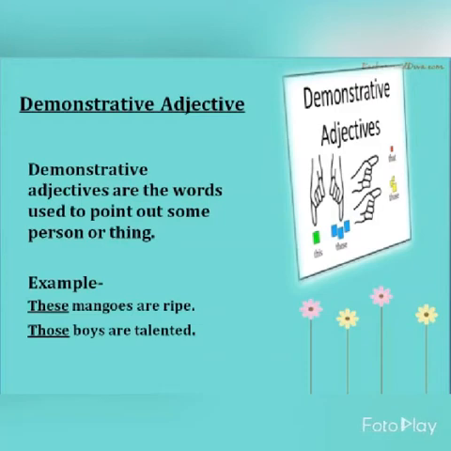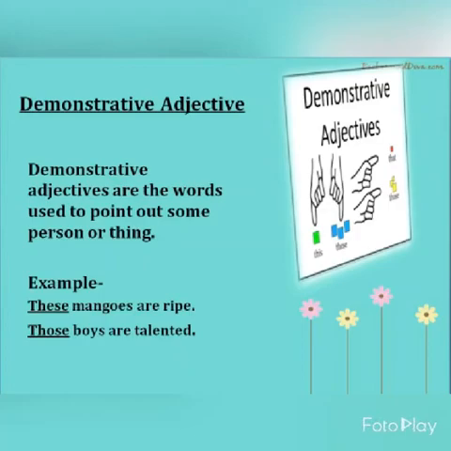Example, these mangoes are ripe. So mangoes are described by which word? These. So these is a demonstrative adjective. Those boys are talented. About which boys are we talking? Those boys. So those is the describing word, that is, a demonstrative adjective for boys.